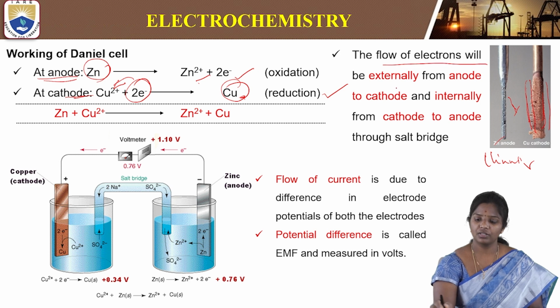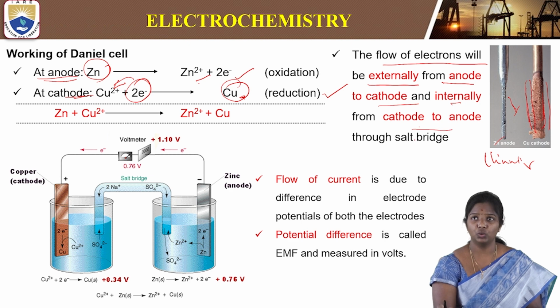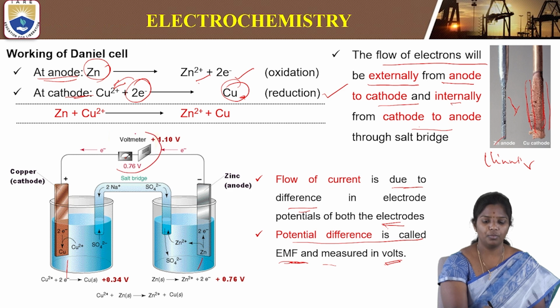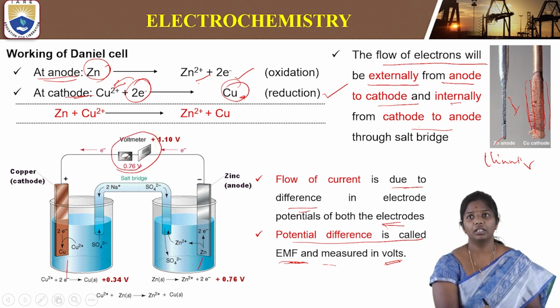So the flow of electrons will be externally from anode to cathode, and internally from cathode to anode through the salt bridge. The flow of electrons is due to the difference in electrode potentials of both the electrodes. This potential difference is called the electromotive force, or EMF, of the cell, and is measured in volts by a voltmeter.